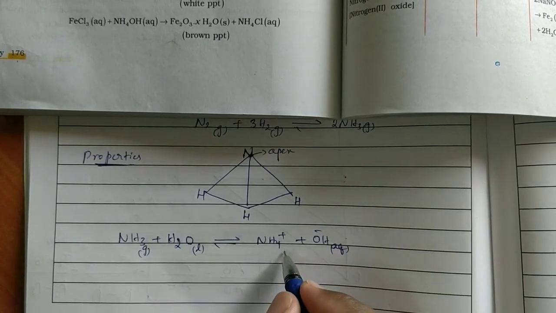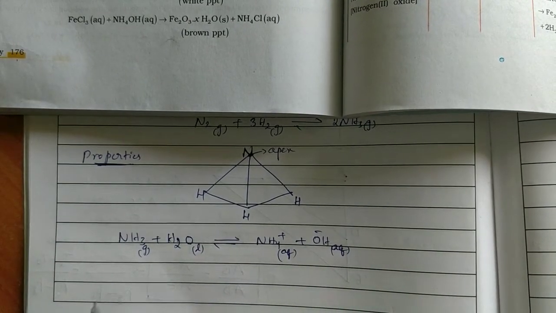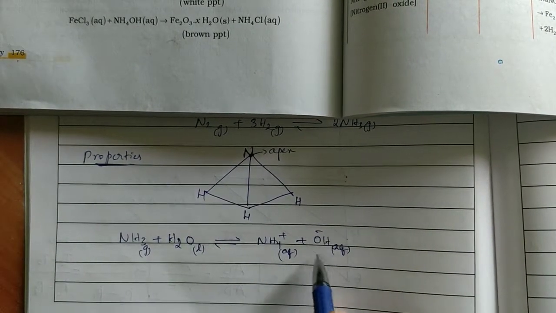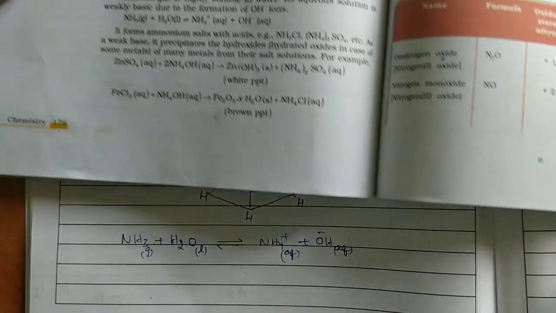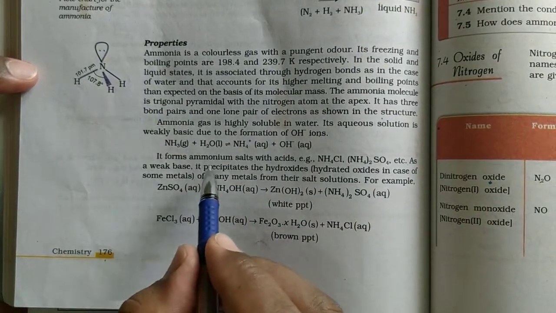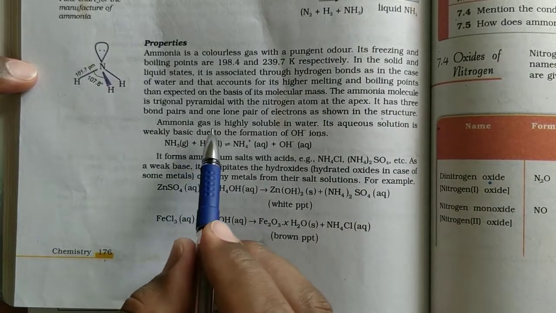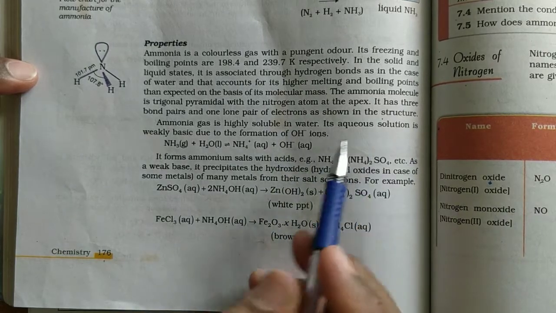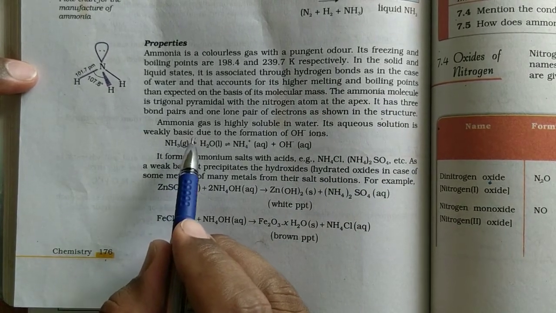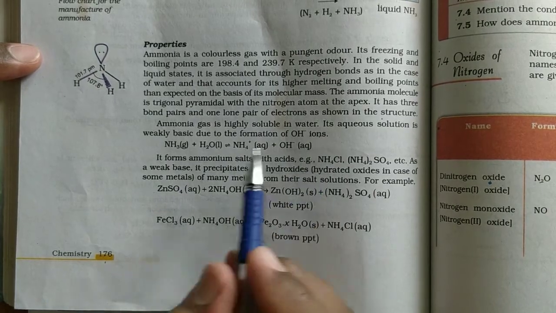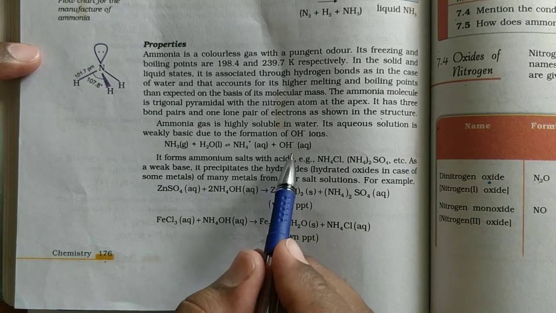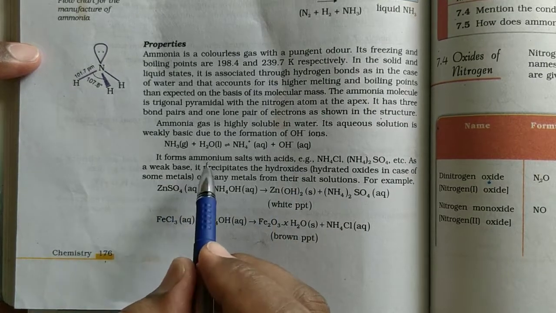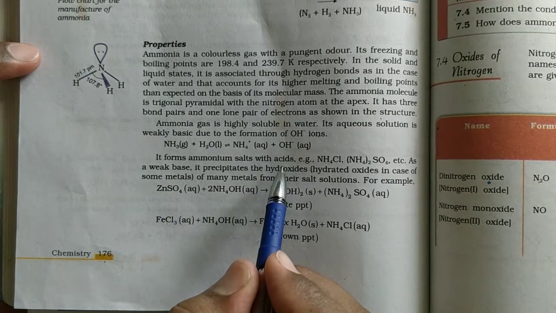This is also aqueous. As it contains OH- ions in solution, it is slightly basic in nature. So NH4OH is a weak base. It forms ammonium salts. Ammonia gas is highly soluble in water. Its aqueous solution is weakly basic due to the formation of OH- ions. NH3 + H2O is in equilibrium with NH4+ + OH-. It forms ammonium salts with acids.